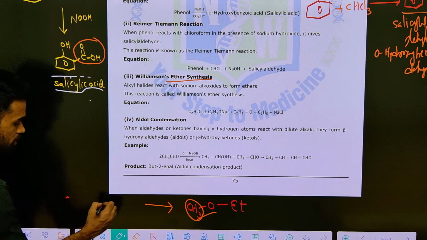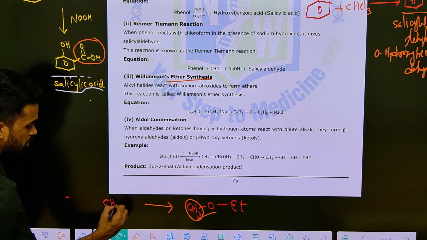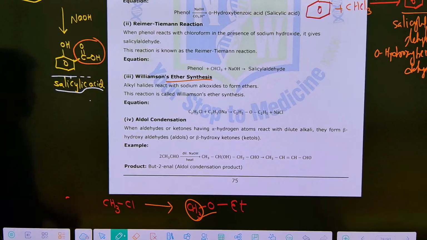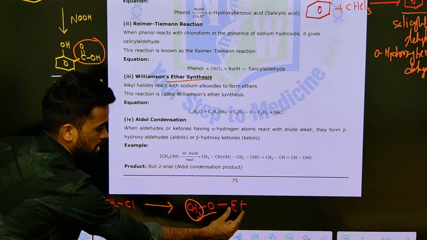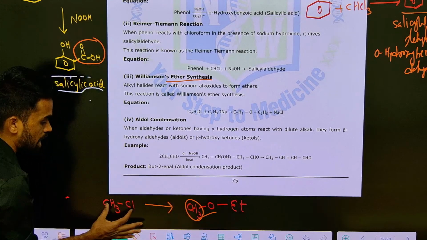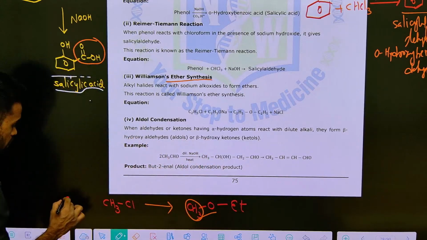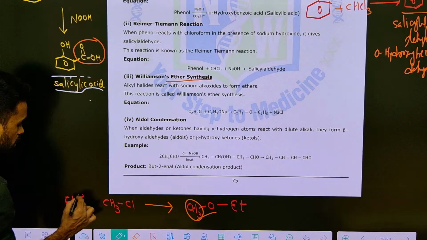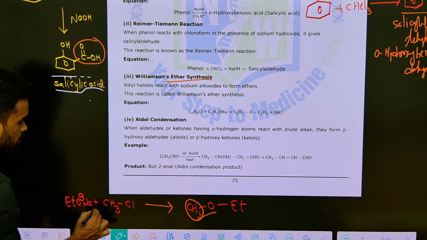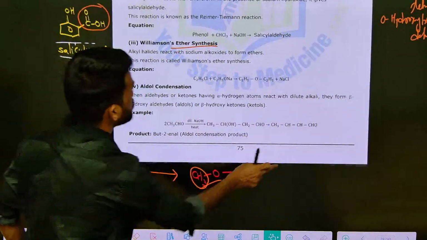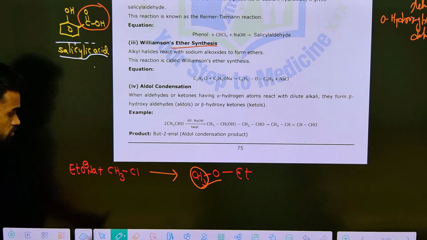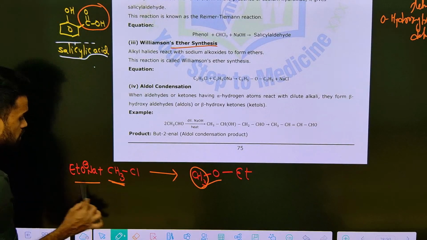Alkyl halide we need to take: CH3Cl, methyl chloride. Out of these two alkyl groups, one group you take as alkyl halide, the other group you take as alkoxide ion. Another one is ethoxide ion, sodium ethoxide. Now see what is happening here. Methyl chloride is there, ethoxide ion is there.